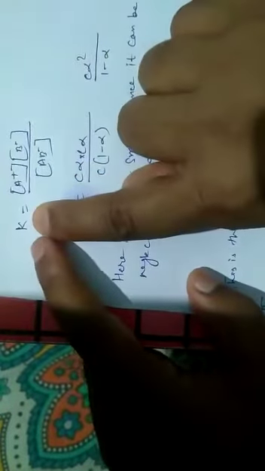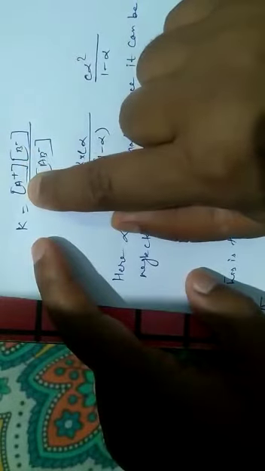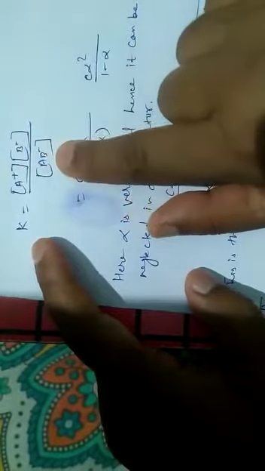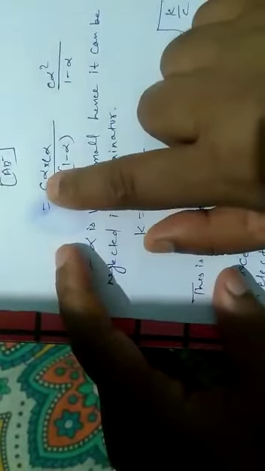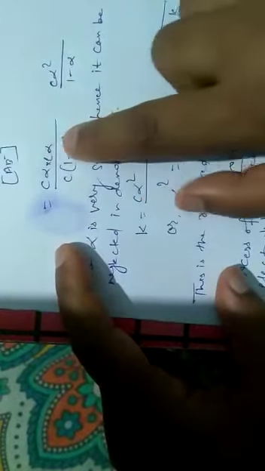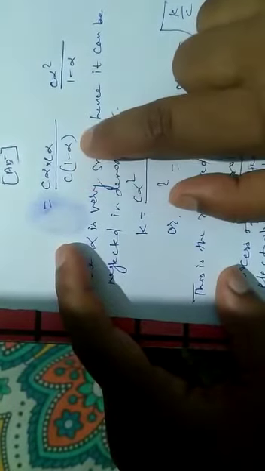As you know, by the law of mass action, K is the product of concentrations of products divided by the concentration of reactant. C alpha for A, C alpha for B, and AB is C into 1 minus alpha.